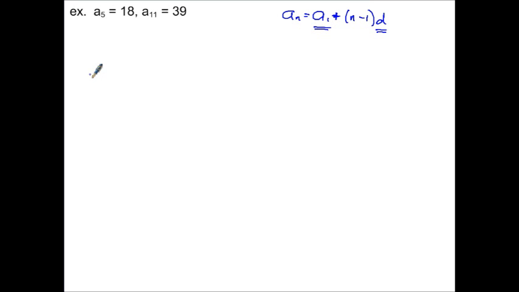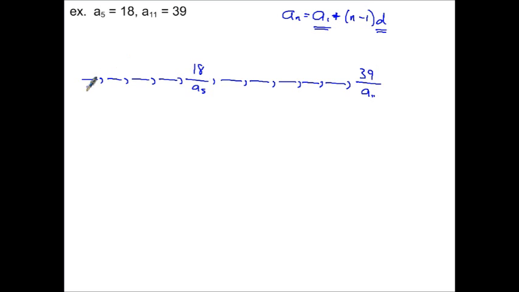So here's what I like to do, maybe a more intuitive, more visual approach. Here would be the first term, I'll just leave a blank for it, and then there's the second, the third, the fourth, and then the fifth. I'll label it a sub 5, and I'll put the 18 right in there. Then here's my 6th, 7th, 8th, 9th, 10th, and there's the 11th, which is the other number that I have. This gives me a 39 right there.